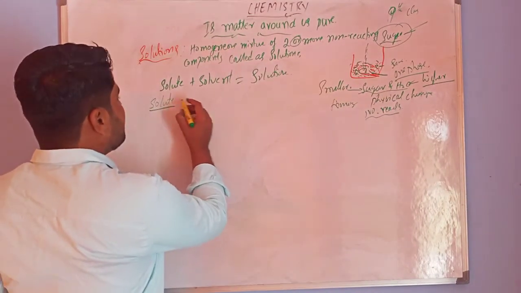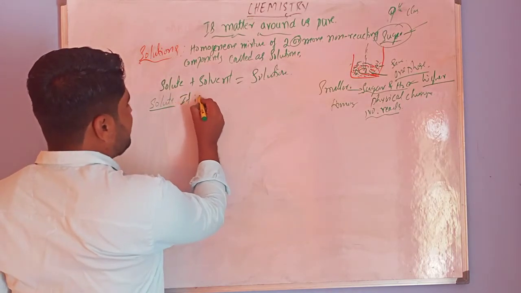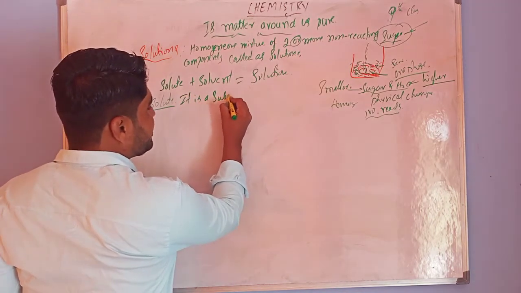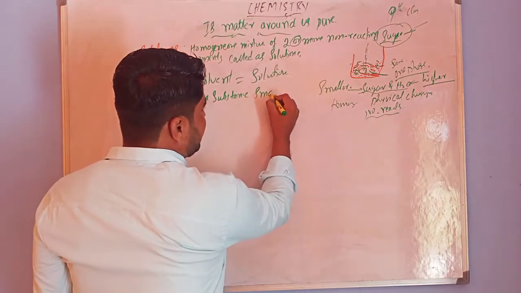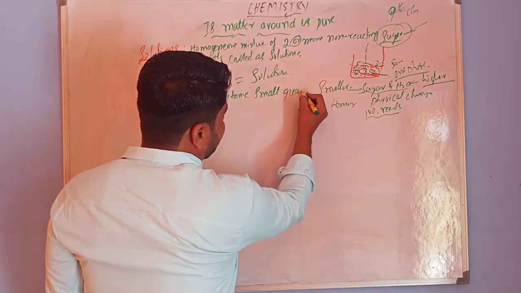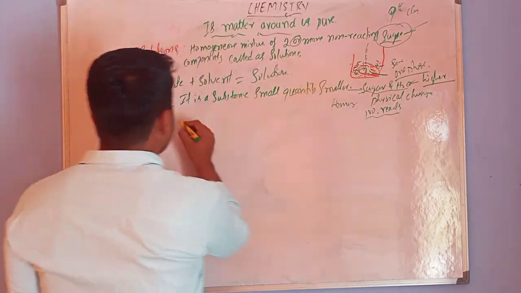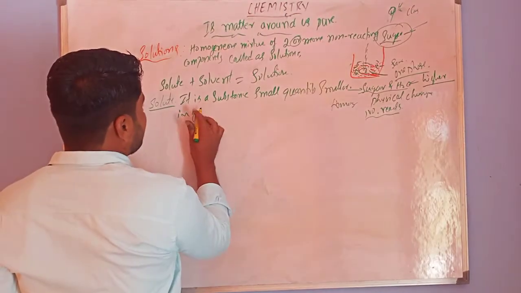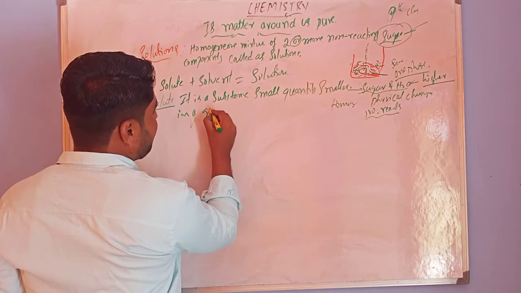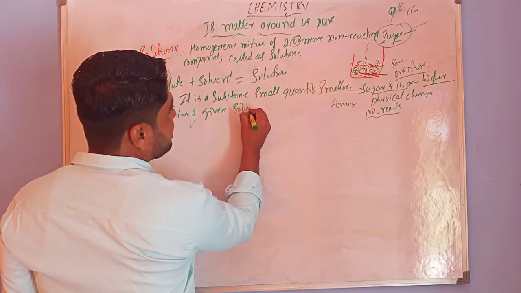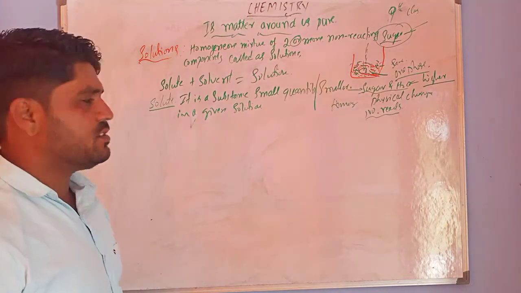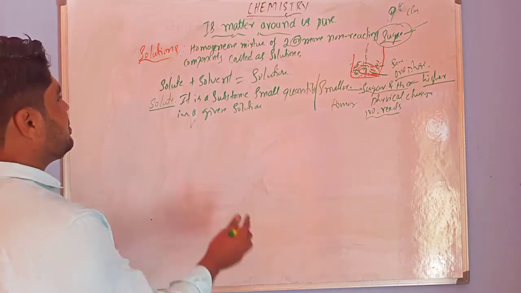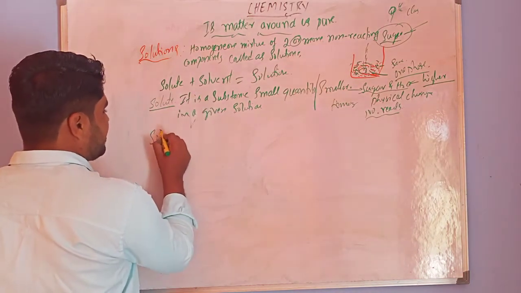So a solute is a substance present in a small quantity in a given solution.